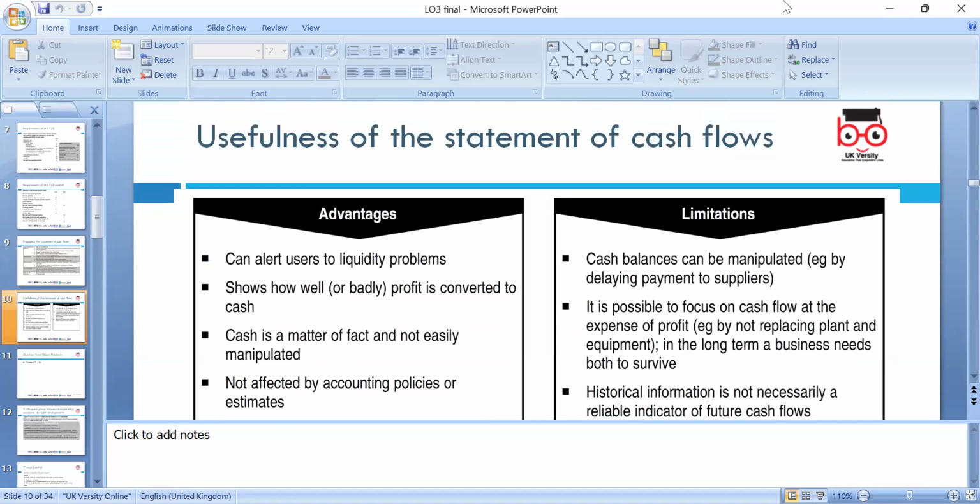Okay, advantages: of course, cash is crucial. Cash really matters, and the facts and figures are not easy to manipulate and not affected by accounting policies. And limitation: cash balances can be manipulated by delaying payments. Yes, payments can be made after the statement date, not before the date, so the cash balance can be impacted. That's hugely significant.